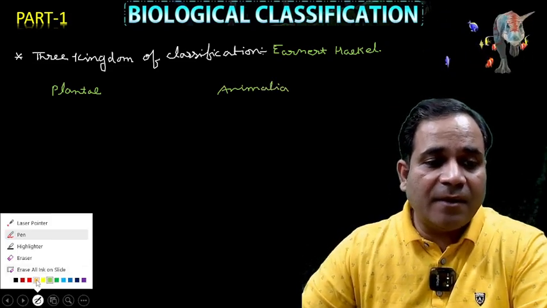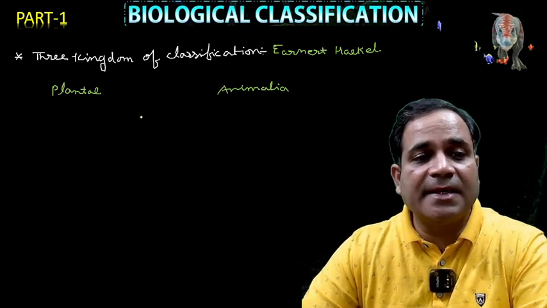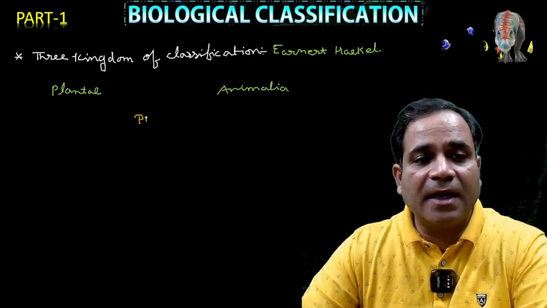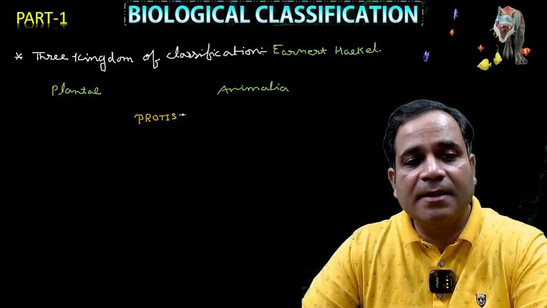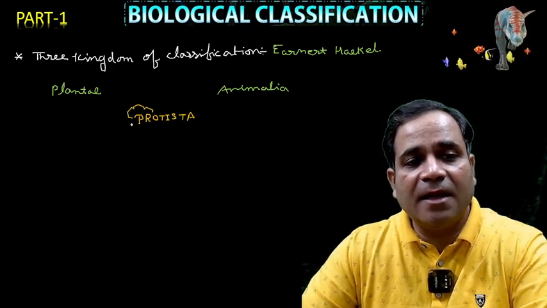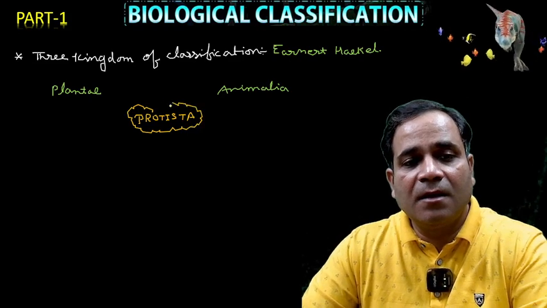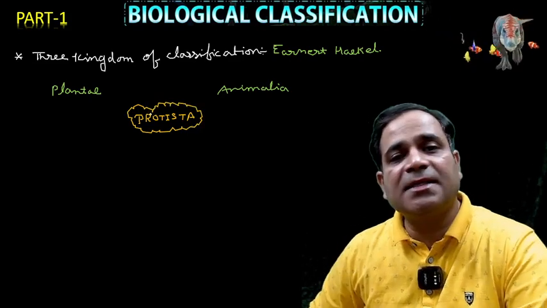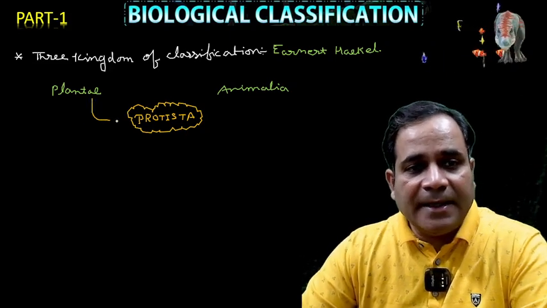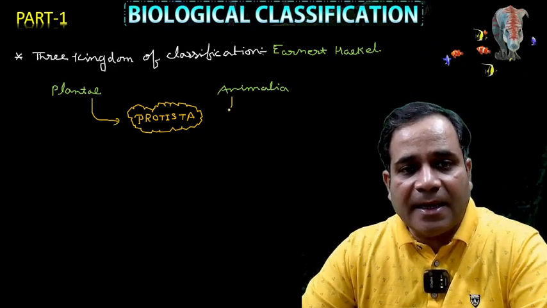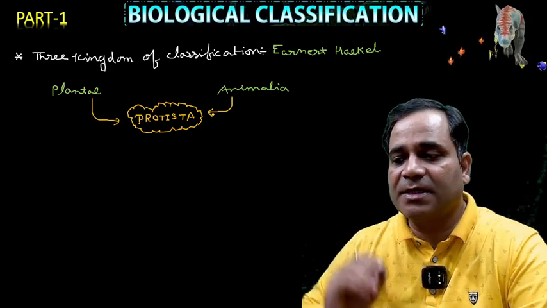We add the kingdom Protista, my dear. Only Protista. So Plantae and Animalia remain, and we add Protista.